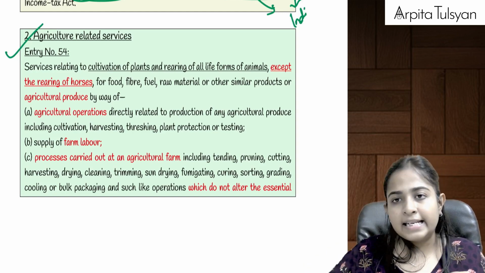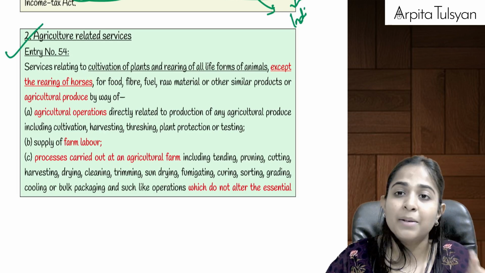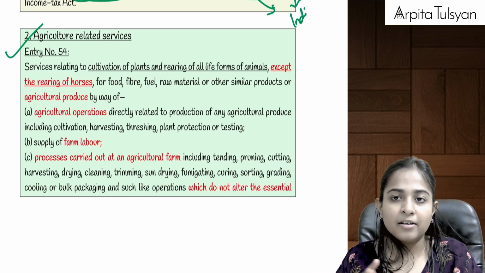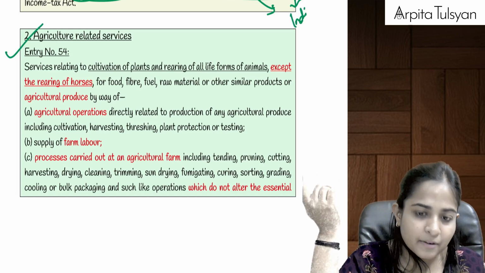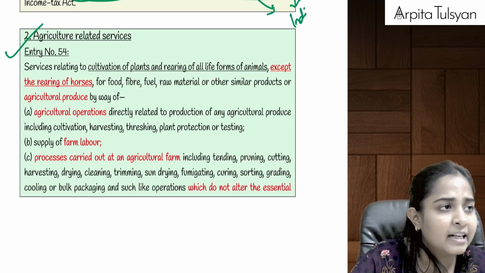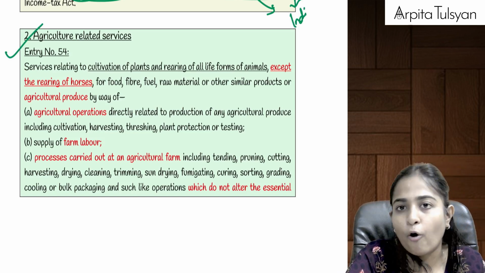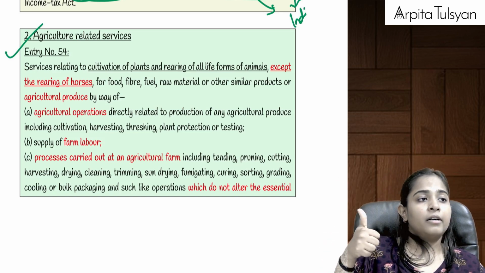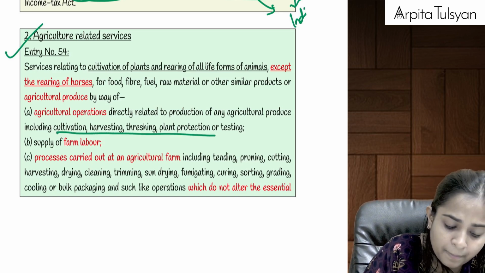Let's say there is any service relating to cultivation of plants or rearing of life forms of animals, except horses, because rearing of horses and owning horses is considered a luxury. So cultivation of plants and rearing of life forms, except for horses. Why do we do cultivation of plants and rearing of animals? For food, fiber, raw material, or other similar products, or agricultural produce, by way of agricultural operations relating to production of any agricultural produce, including cultivation, harvesting, threshing, plant protection, or testing.